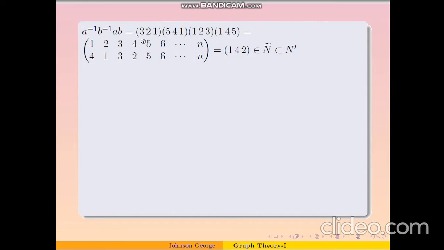The first cycle will send 1 to 3. The second cycle will keep 3 fixed. The third cycle will send 3 to 1, and the fourth cycle will send 1 to 4. So ultimately 1 was sent to 4.